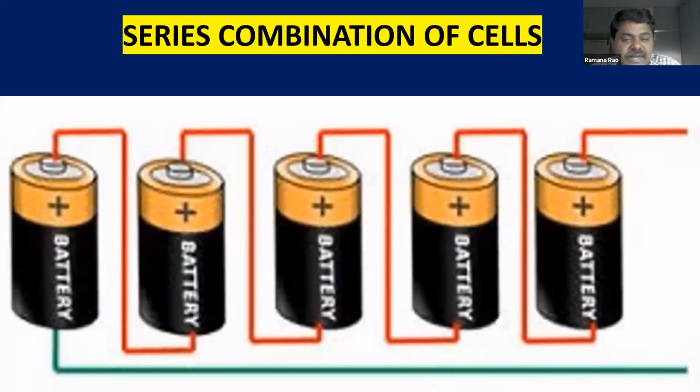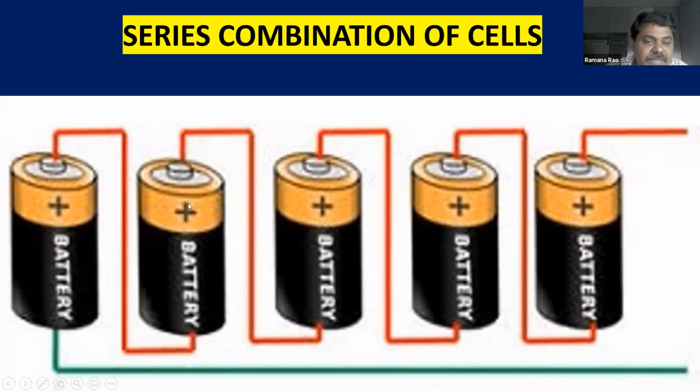You can see different kinds of cells or batteries. You can see, children, here, this is the positive terminal of the battery, which is connected to the negative terminal of the next battery.